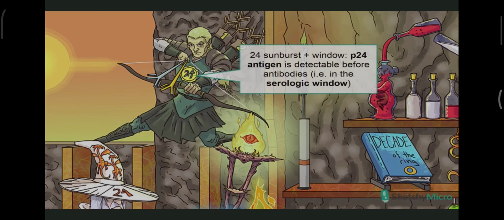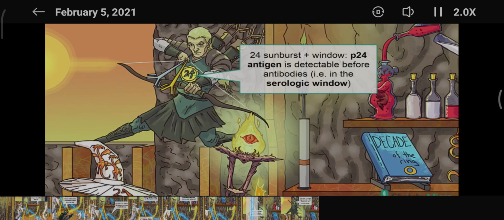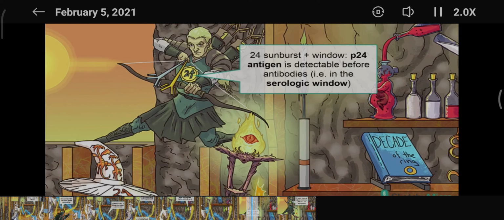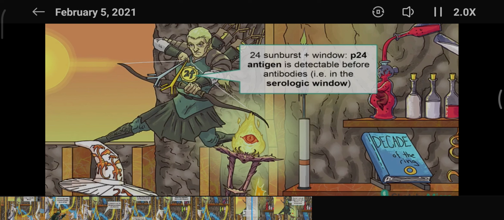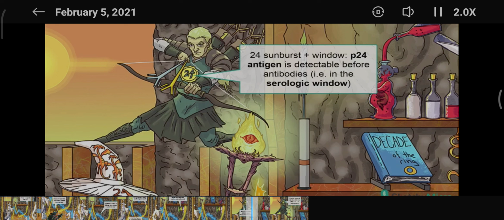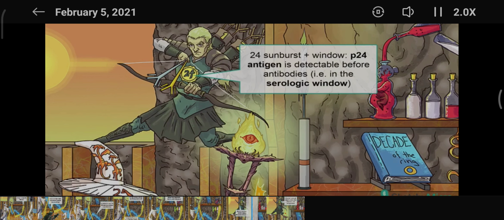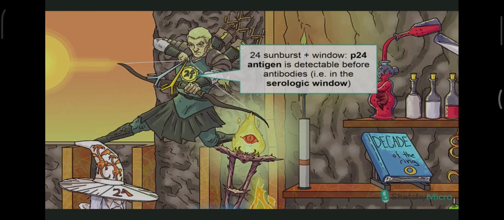But what if the 4th-gen test is positive and the follow-up antibody tests are negative? You guessed it. Detection of P24 antigen is likely responsible, and furthermore, the person likely has acute HIV infection. That's because antibodies need time to develop. So there's a so-called serologic window between infection and the appearance of antibodies several weeks later. But certain tests that detect pieces of the virus become positive earlier on. This includes the P24 capsid protein, as well as viral RNA itself.